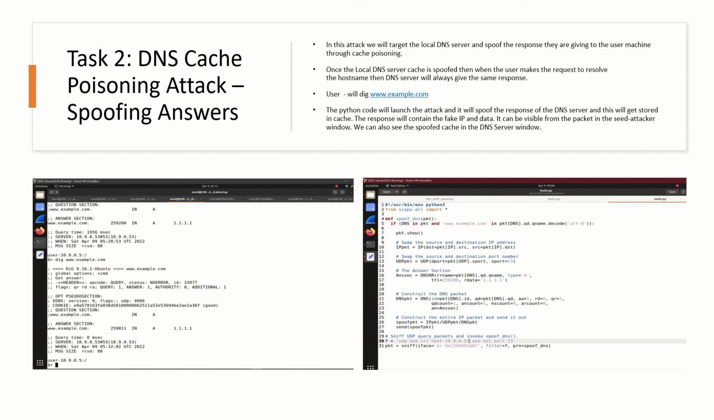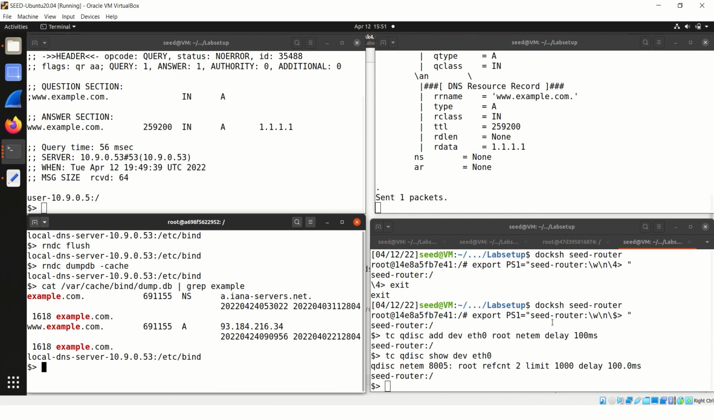The user will take the same website, that is www.example.com. The Python code will launch the attack, and it will spoof the response of the DNS server, and this will get stored in the cache. The response will contain the fake IP and data. It can be visible from the packet in the seed attacker window, and we can also see the spoofed cache in the DNS server window. I will try to execute task 2.